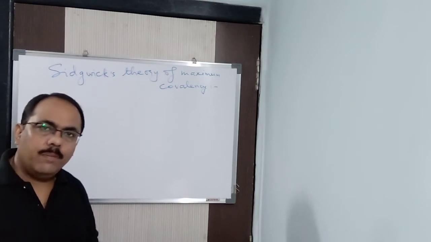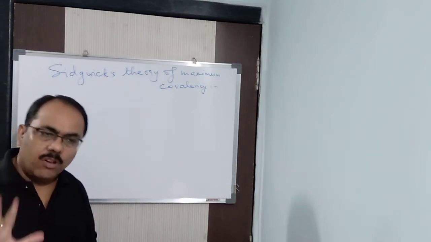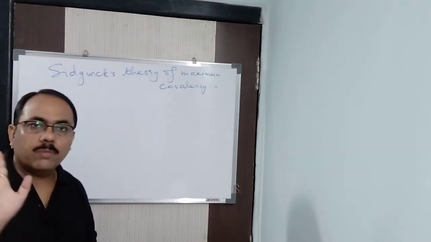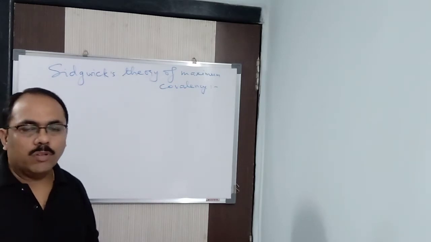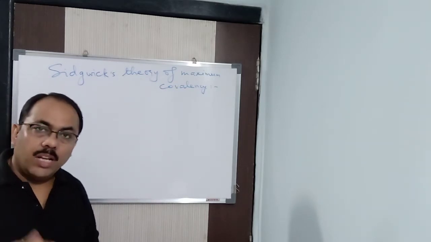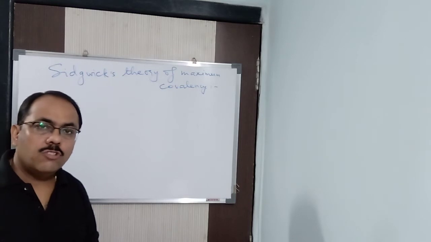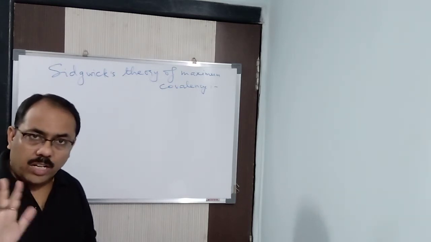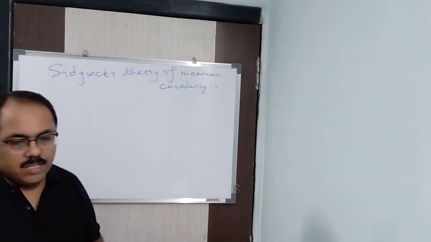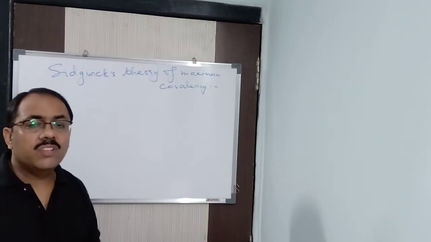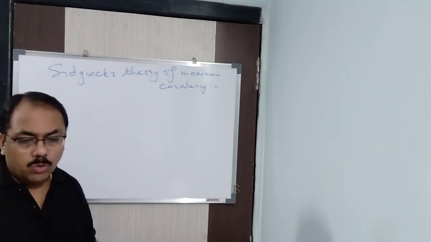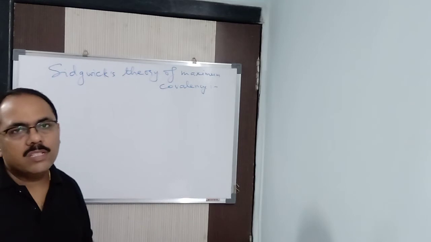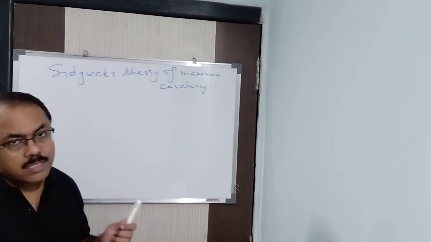Similarly, for the second period, if it is having 4 electrons in the outermost shell, then it is said to be stable. Got it? Similarly, third and fourth period should have 6 electrons in the outermost shell, not 8, 6. If it is 6, stable. Fourth period onwards, we will see the octet rule. This was the theory given by Sidgwick.